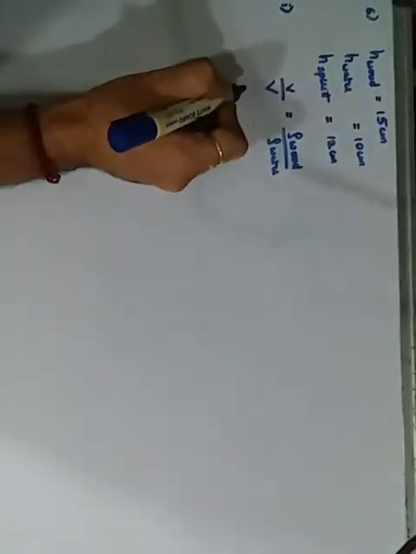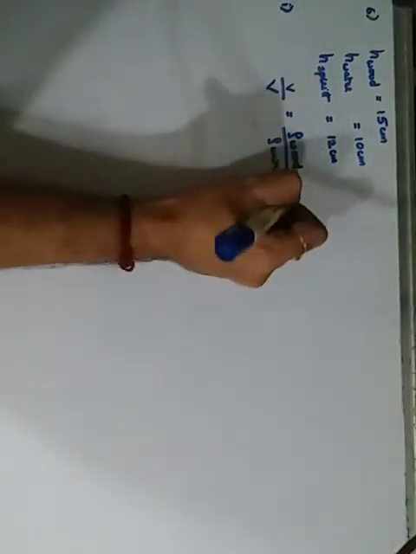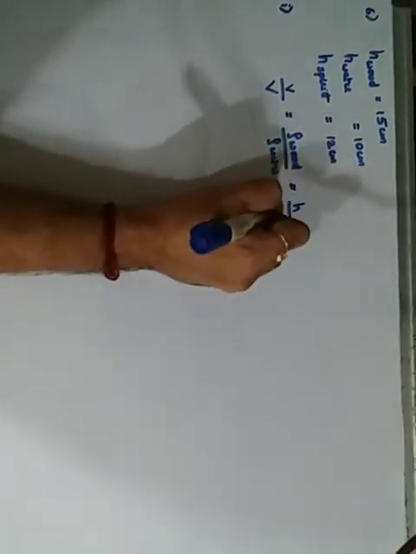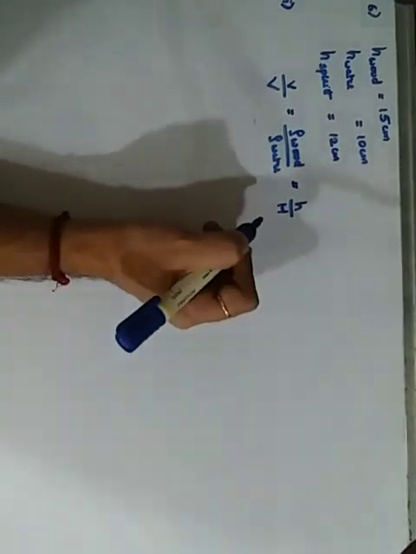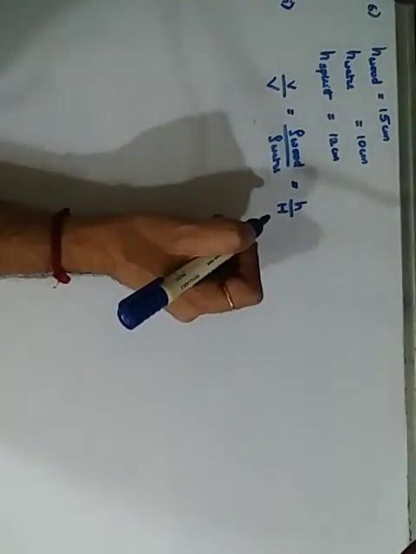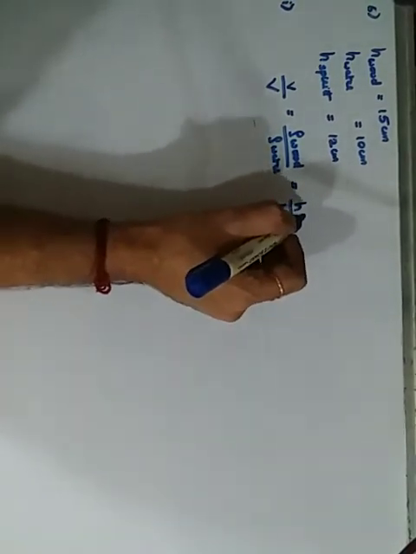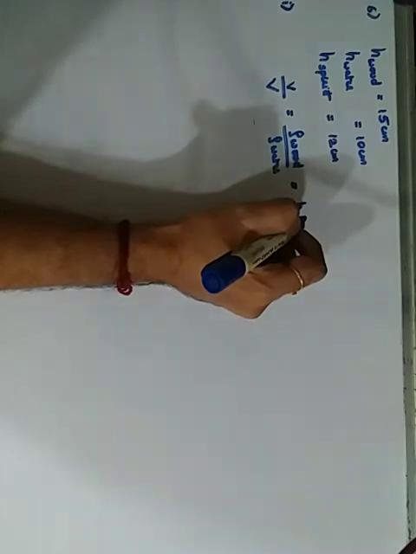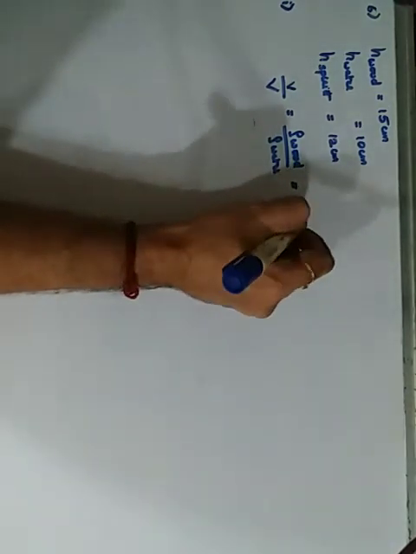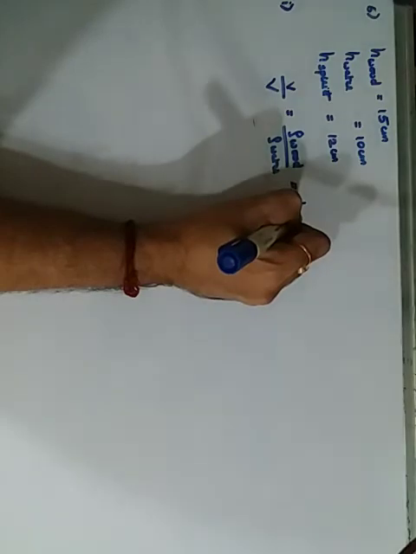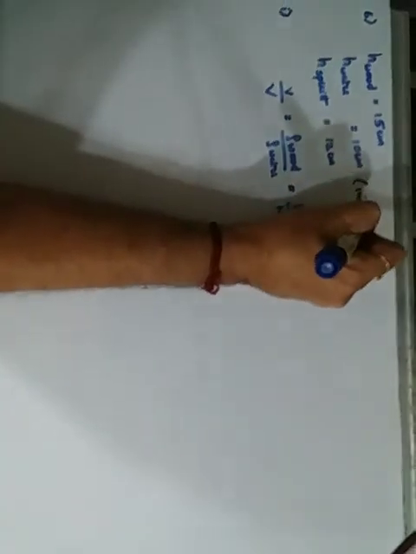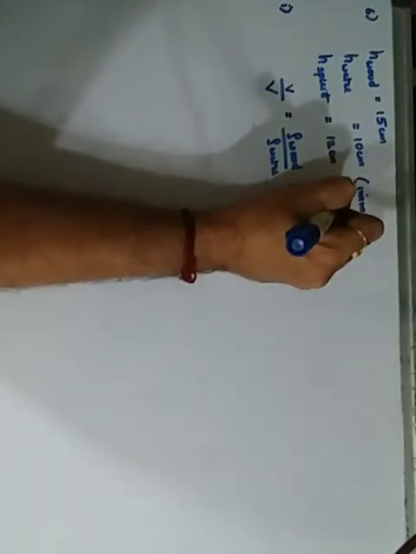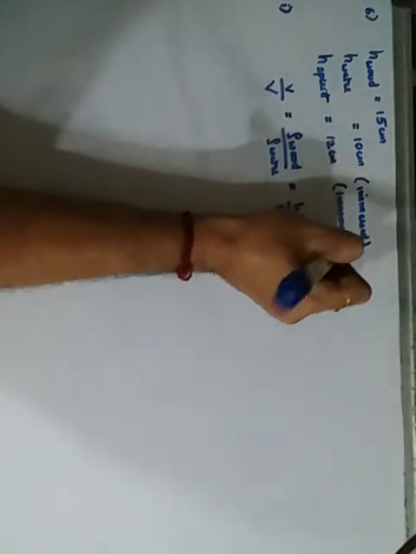Here, instead of volume we are going to use height, so it can also be written as small h upon capital H. The height of the wood is 15 centimeter, and both of these are immersed parts.